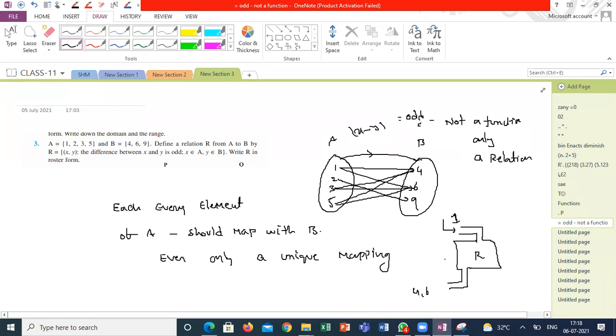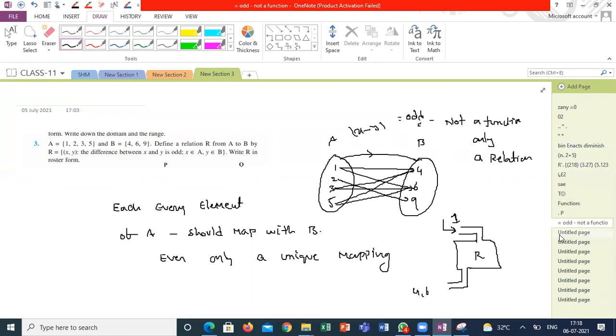We can call this a function only when there is only one output. One input contains only one output, and also each and every element of A should have a unique output in B. So it is very tough to pronounce all this. That's the reason we are giving names. The elements of A and elements of B we are calling by some names, image and pre-image. That I will discuss in the next definition.